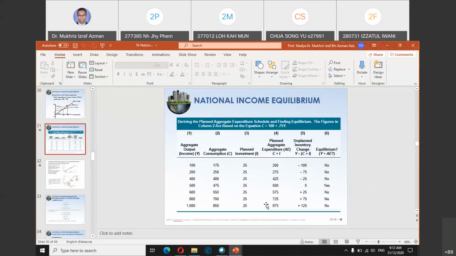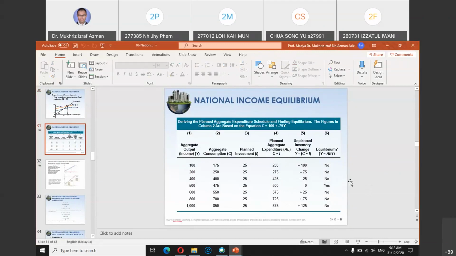You can look at this diagram here, a simple depiction of C plus I equals Y. Equilibrium is achieved when Y, the aggregate output, is equivalent to C plus I, 500. So this is the equilibrium point.